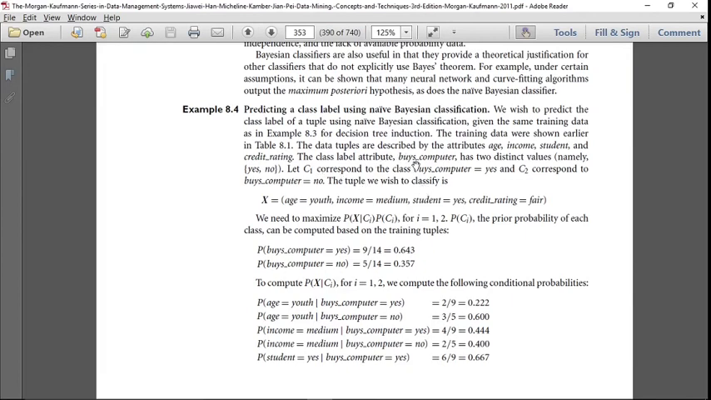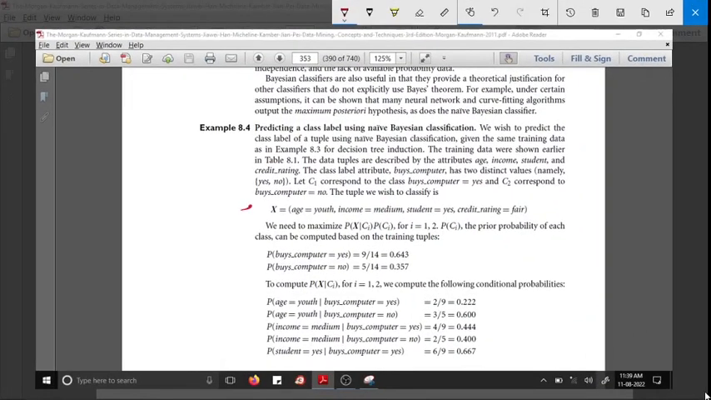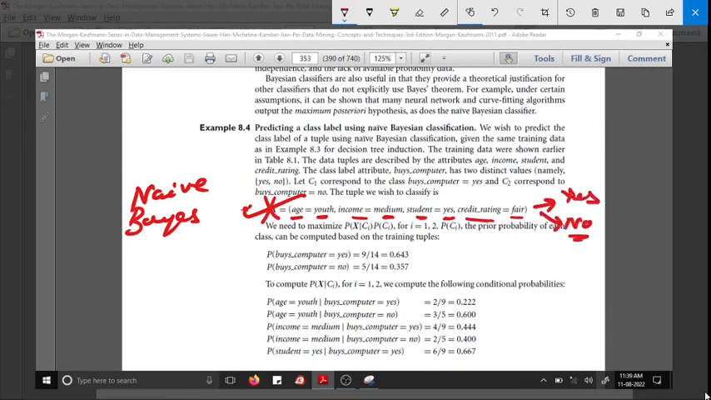The class label attribute buys computer has 2 distinct values, that is yes or no. That means you have to do binary classification. Let C1 correspond to the class buys computer yes, and C2 correspond to the class buys computer no. The tuple we want to classify is this. That means our intention is to classify our unknown tuple using naive Bayes classification. If this is X, age is youth, income is medium, student is yes, credit rating is fair. Whether he will purchase a computer or not. That is the test data set, you can call it. An unknown data set is given.